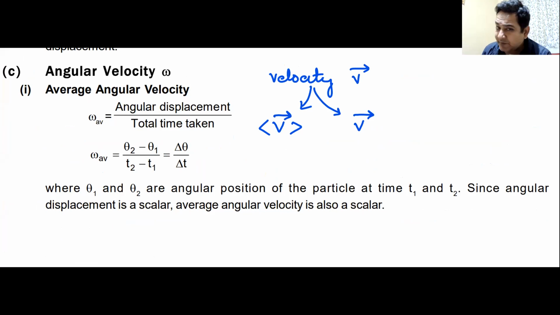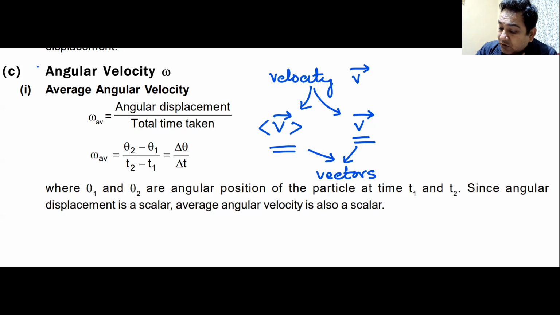Now, remember, whether it was average or instantaneous, they were all vectors, because velocity, position, position vector, and displacement vector were vectors. So rate of change of position vector was a vector.